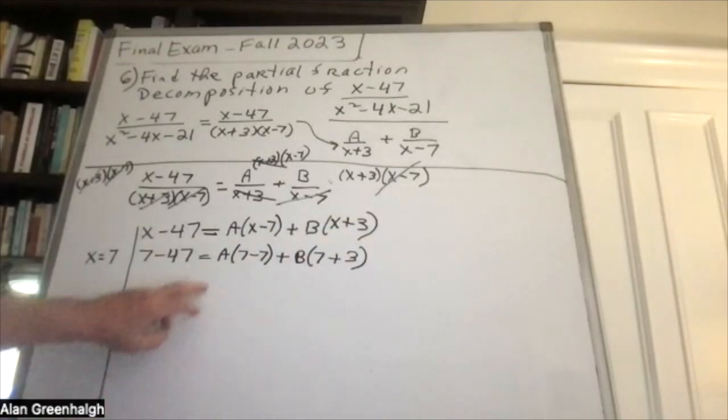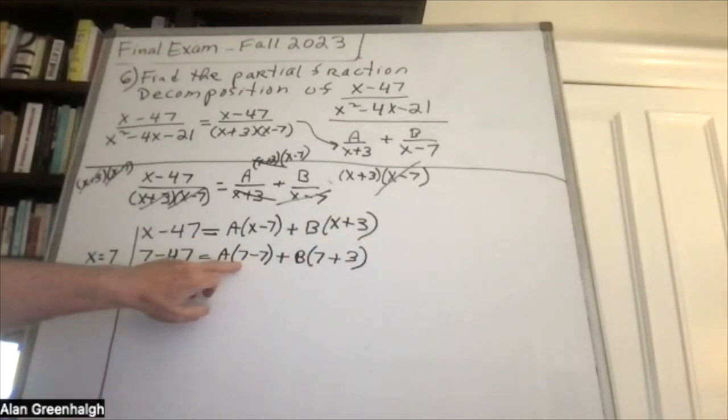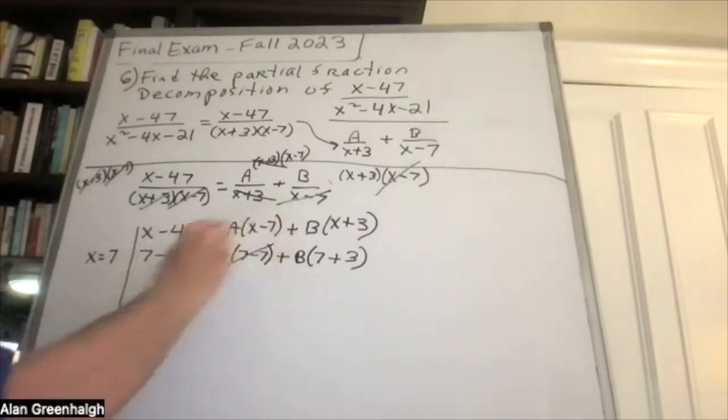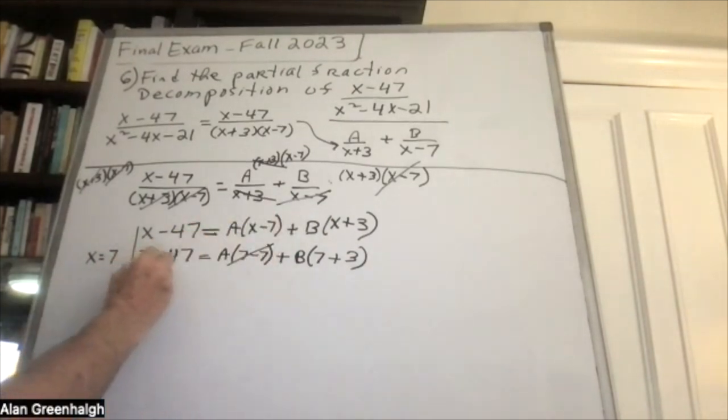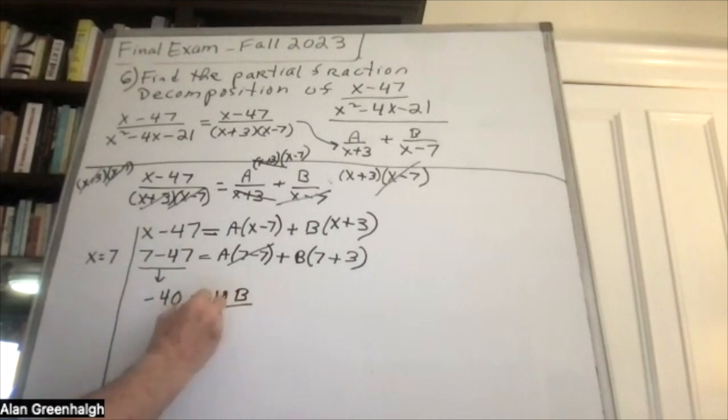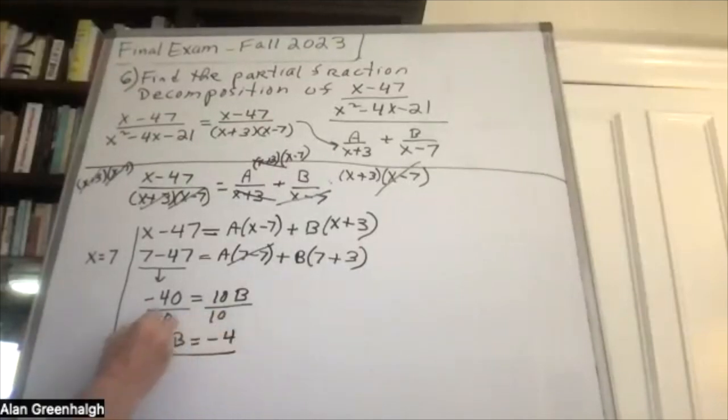Okay, and you could see that 7 minus 7 is equal to 0. So that whole term will drop out. This becomes -40 equals 10b. Divide by 10, and b is equal to -4.